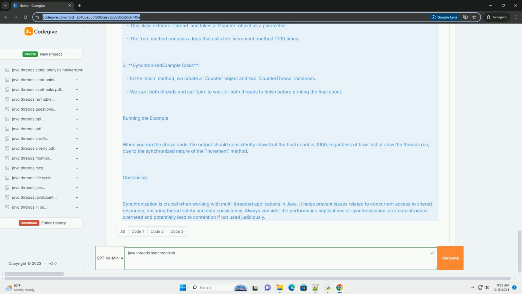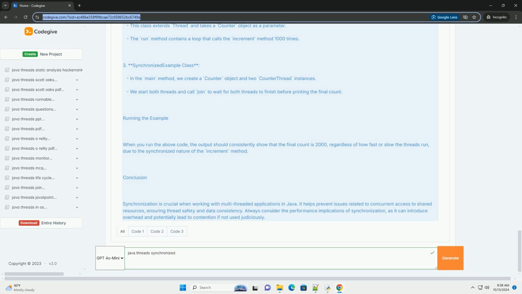Running the example. When you run the above code, the output should consistently show that the final count is 2000, regardless of how fast or slow the threads run, due to the synchronized nature of the increment method.